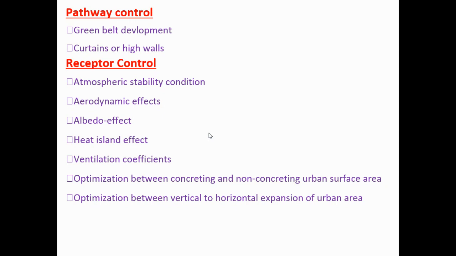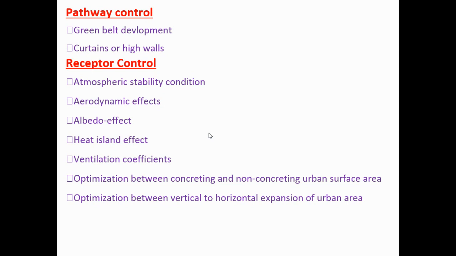Then the receptor control: atmospheric stability condition and aerodynamic effect. These receptor controls depend on these parameters. These parameters determine how the air pollutant that is already released to the atmosphere can come into contact with humans, other organisms, plants or other things. Receptor means where the pollutant can make contact with the organism itself.